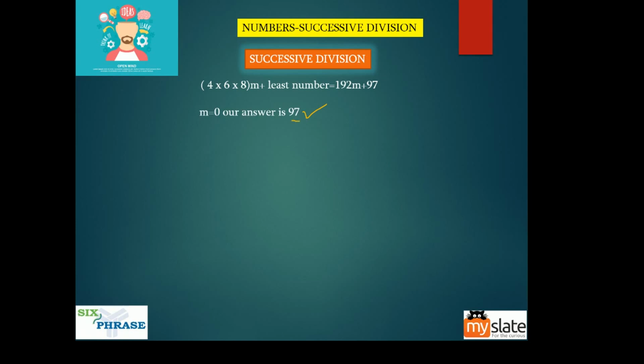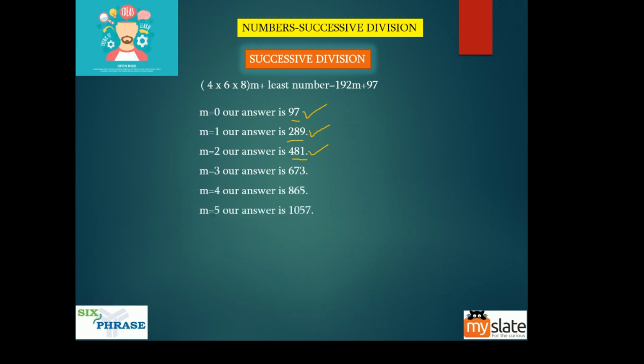Now when m is equal to 1, you get 289. Now you divide 289 by 4, 6 and 8. What is the remainder that you get? Same. When m is equal to 2, you get 481. You divide this by 4, 6 and 8. What is the remainder that you get? Same. Then 673, 865, 1057.